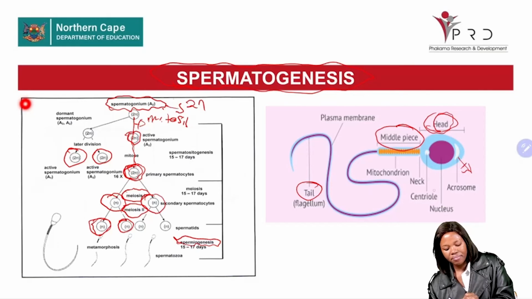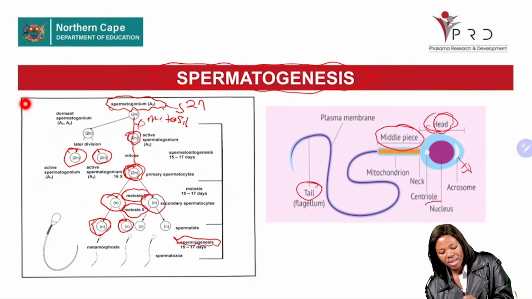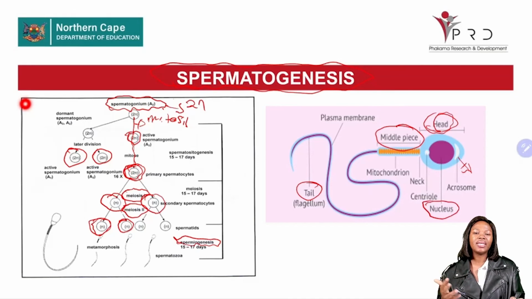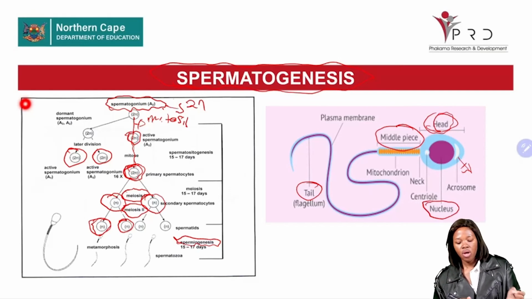Secondly, the head also carries the nucleus. The function of this nucleus is to carry the genetic material. Please bear in mind that this genetic material is haploid. Remember, we said a male contributes 50% and a female contributes 50%. The genetic material carried by the nucleus is haploid. It has half the number of chromosomes, right?